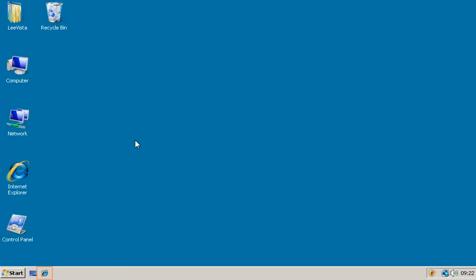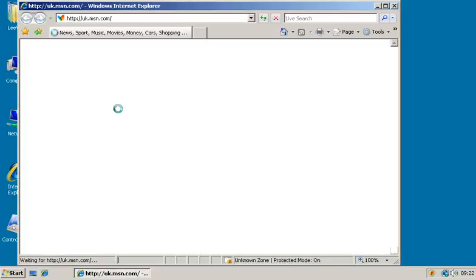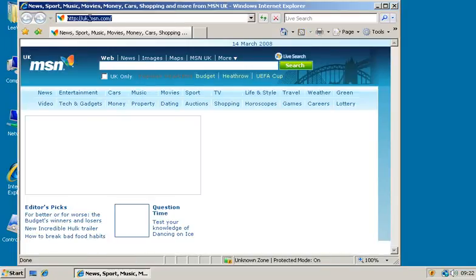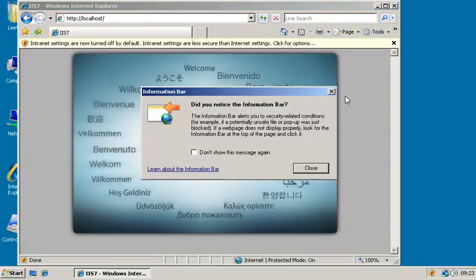And to check that IIS is working correctly, open Internet Explorer and enter the URL of http://localhost. Click on Go. And you can see that IIS 7 has loaded. This notice of the information bar pops up. We'll click on Close.